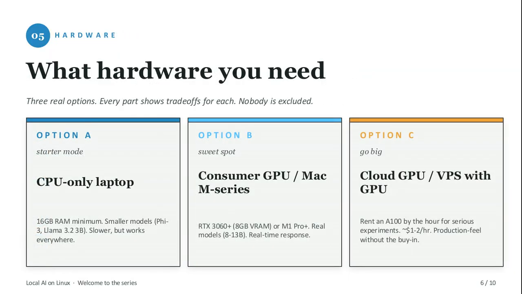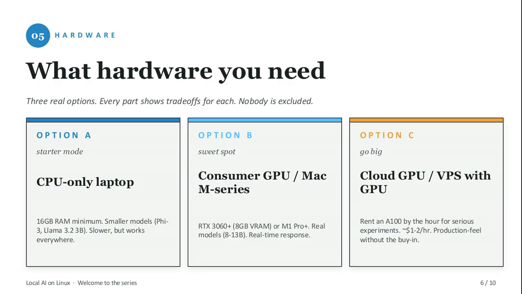Now, the question everyone asks first, what hardware do I actually need? Three honest answers. Starter mode is a CPU-only laptop with 16 gigs of RAM, running smaller models like Phi 3 or Llama 3.2 3B, slow, but it works anywhere. The sweet spot is a consumer GPU like an RTX 3060 or an M-series Mac, where you get real-time response on 8 to 13 billion parameter models. And if you want to go big, rent an A100 in the cloud for $1 or $2 an hour.